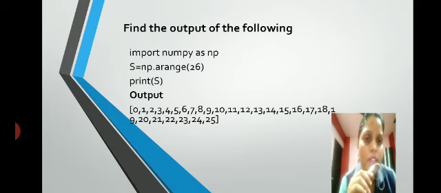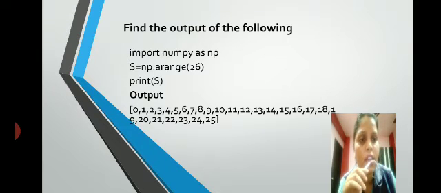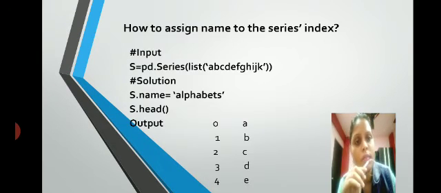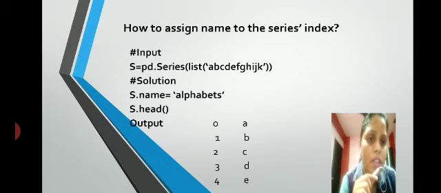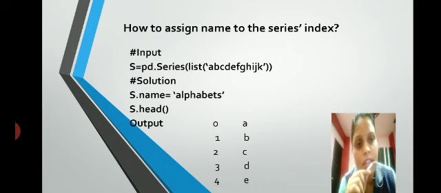Import numpy as np, s equals np.arange(26), and finally print s. How to assign a name to the series index? s equals pd.Series(list(...)). The list function is used to change the elements into the form of a list. If you look at the output, you will come to know that a b c d e f g h has been given, and list is separating the characters and giving them as alphabets.